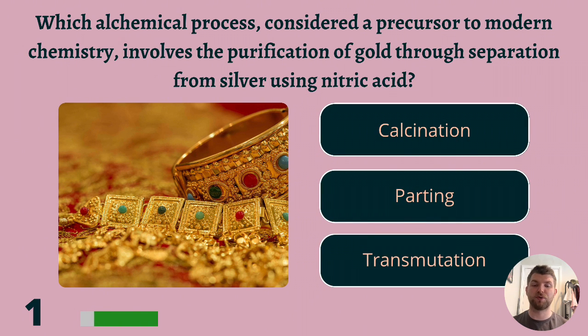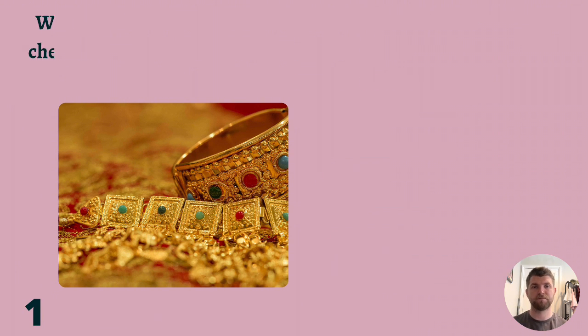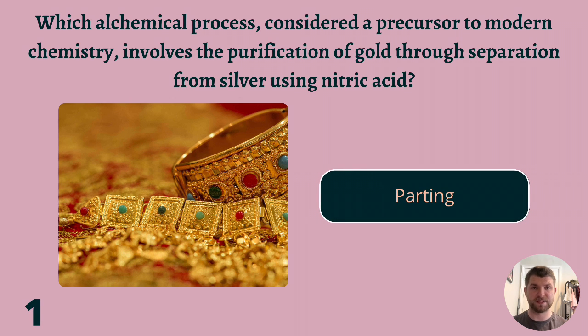Which alchemical process, considered a precursor to modern chemistry, involves the purification of gold through separation from silver using nitric acid? Calcination, parting, or transmutation? The answer is parting.